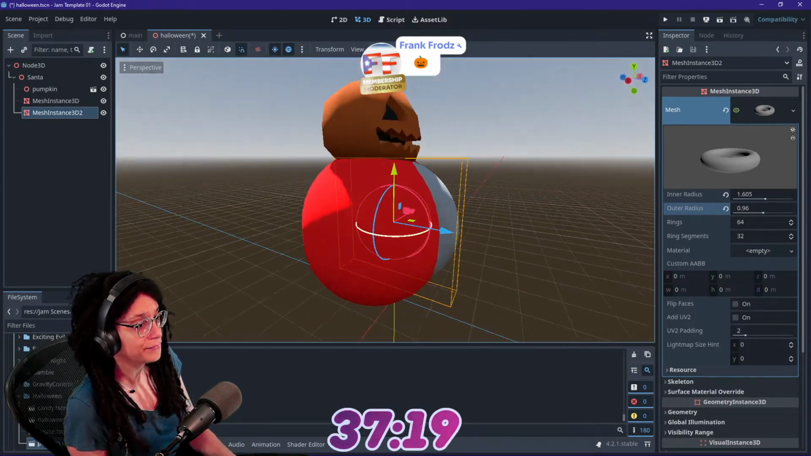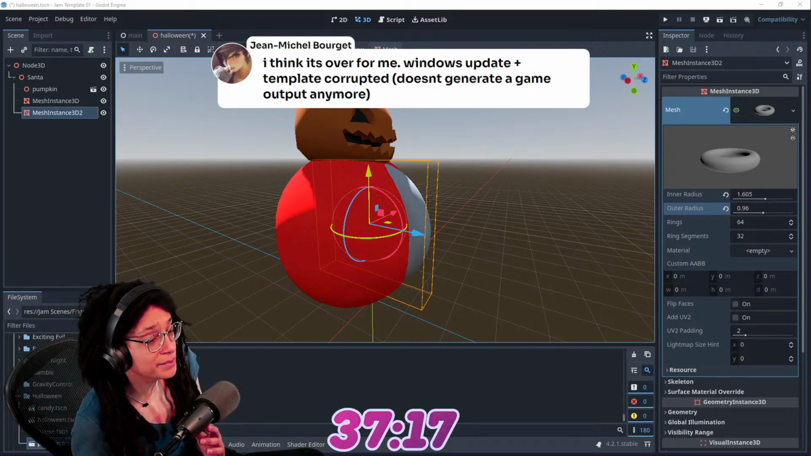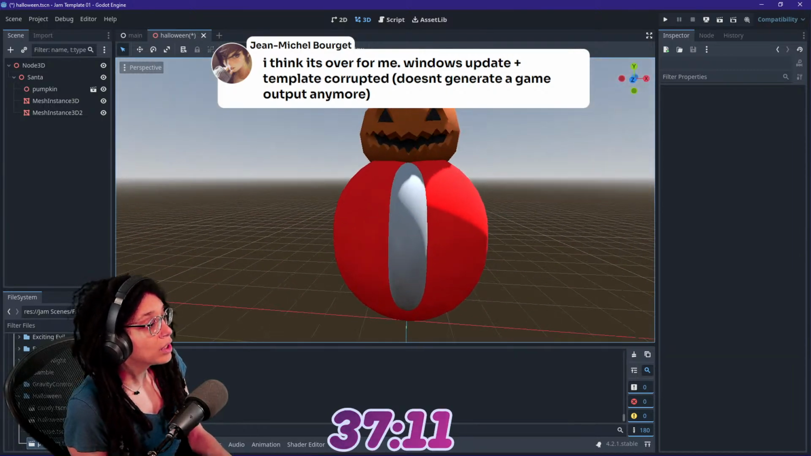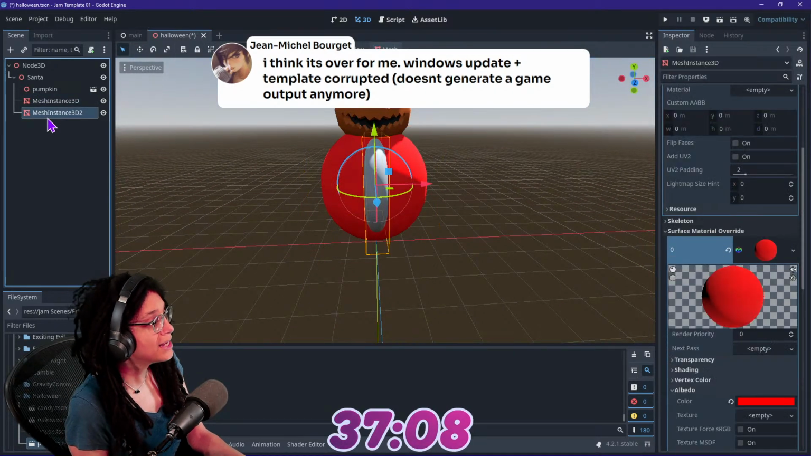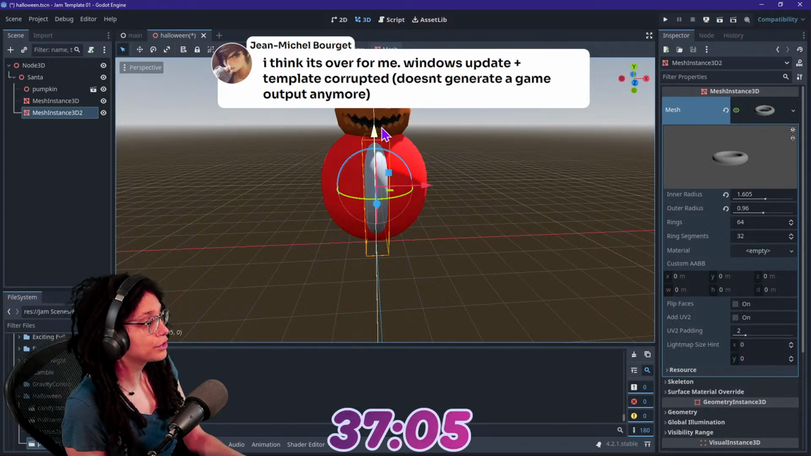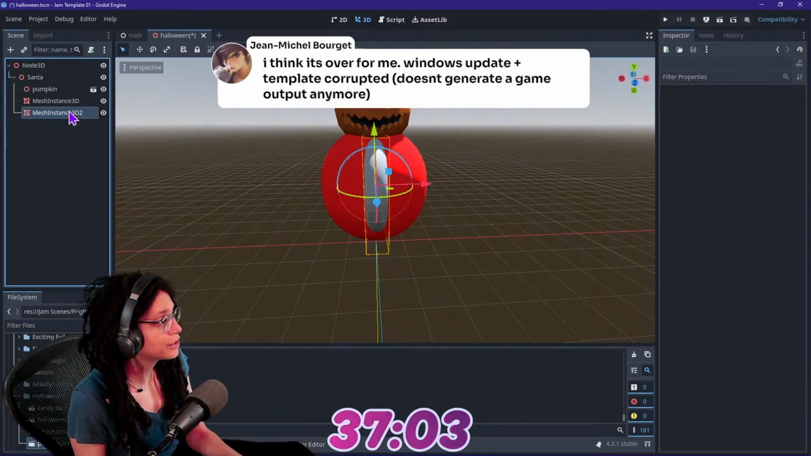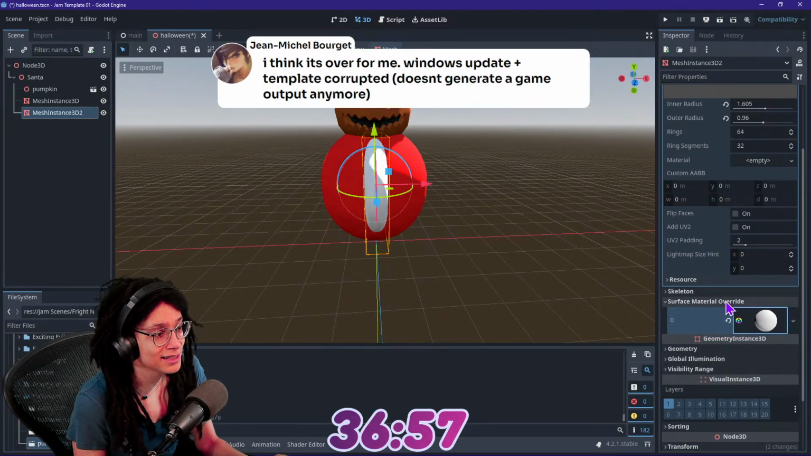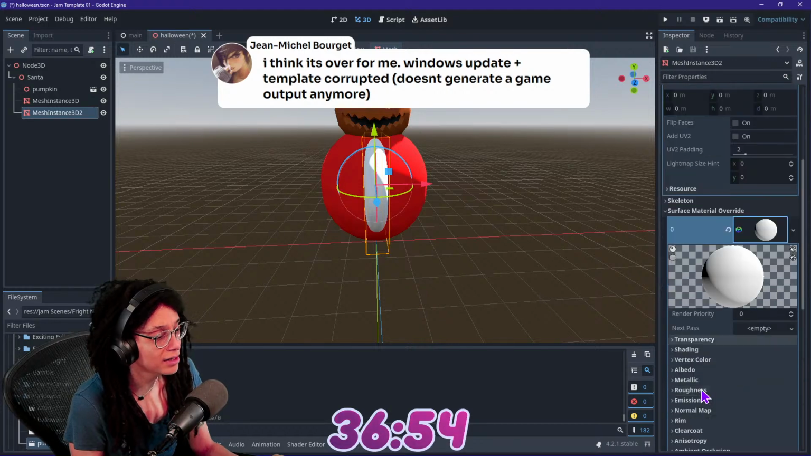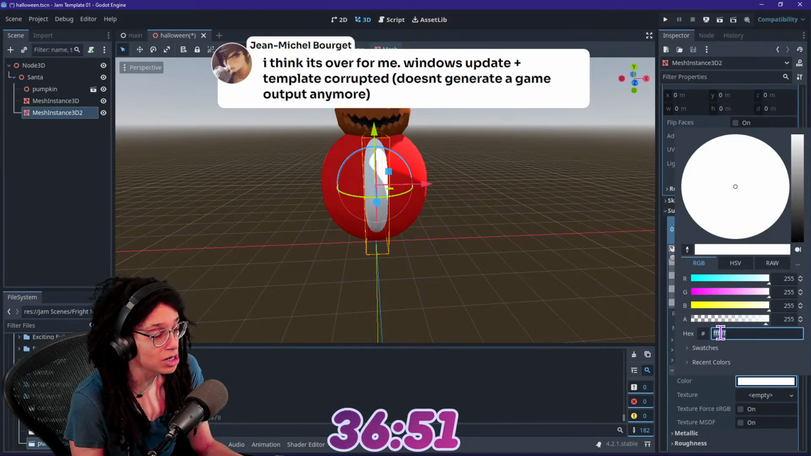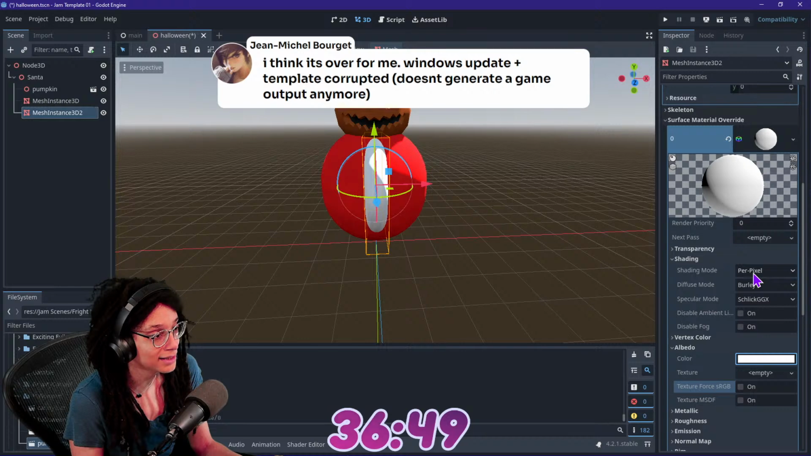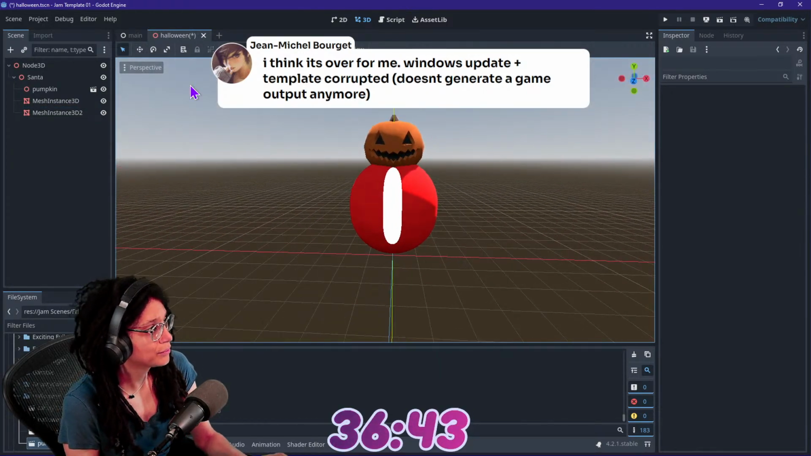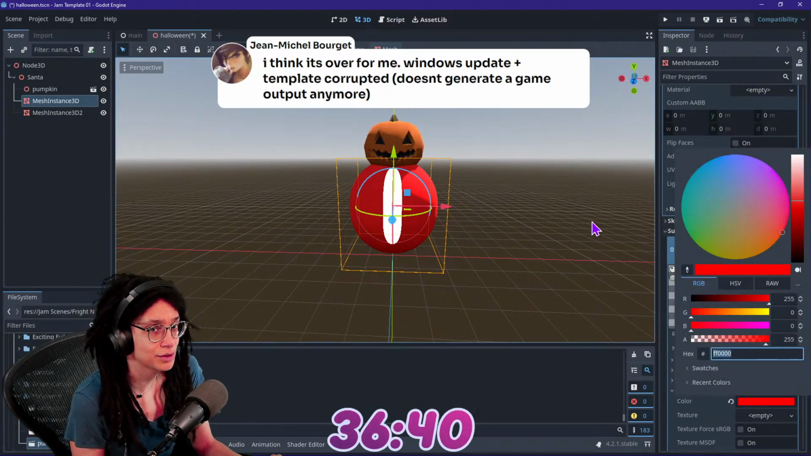Oh, it doesn't. Yes. Jean says, I think it's over for me. Windows Update. Oh, no. Windows Update. Template corrupted. Doesn't generate game output anymore. Oh, no. Well, I mean, look, there's always pivoting severely. Now, I'm not saying that you should do that. You should take care of yourself first and foremost. But maybe there's some total other different engine you could try to use somehow. Dang, I'm so sorry to hear that. Man, I feel you. I've had a couple jams like that where everything is going wrong for me and it just feels like I can't save it. That's real. Thanks for letting us know what's going on your end though. I'm sorry that that's happening, Jean-Michel.